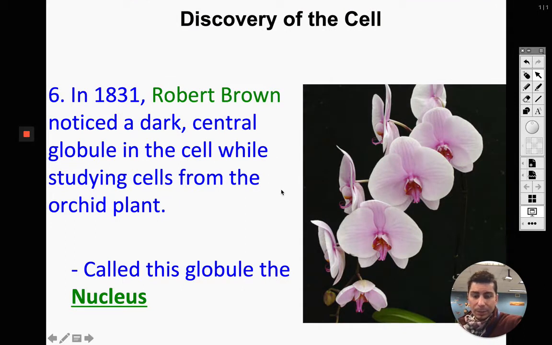A little bit before this, but still during the time, we had Robert Brown, and he was looking at orchid plants. So these are our lovely, pretty orchids over here. Quite beautiful. He noticed this big, dark, central globule that was in plant cells, so they're eukaryotic. And he said, oh, look, this big nodule is here, and we're going to call it the nucleus. So Brown discovered the nucleus.